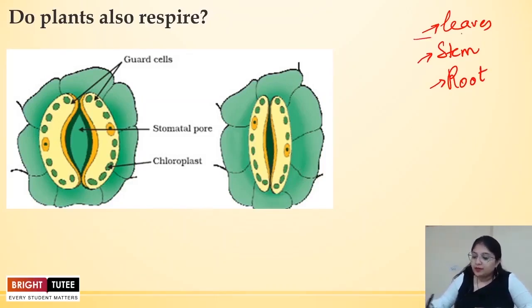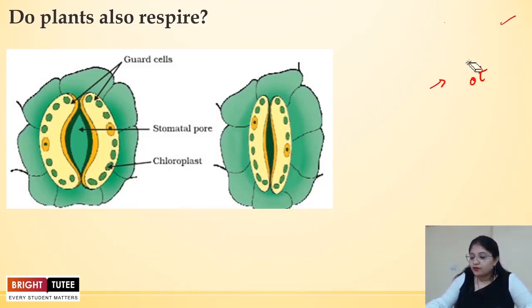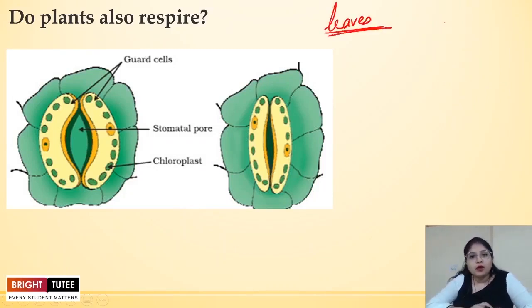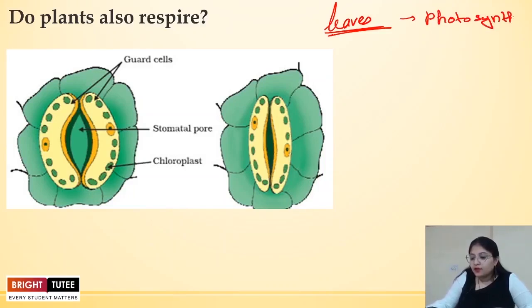That means the respiration, or exchange of gases, occurs in the leaf separately, the stem separately and the root separately. So first of all, let's understand how the exchange of gases takes place in the case of leaves. Leaves, we know, are an important part of the plant which carry out photosynthesis. In photosynthesis, we saw that this was a process which occurred during the day, and in this process CO2 was taken in and oxygen was removed.